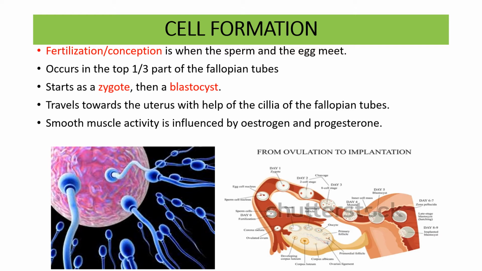Fertilization or conception is when the sperm and the egg meet. This occurs in the top one-third part of the fallopian tube. Fusion leads to formation of a zygote and then a blastocyst is formed. The blastocyst travels toward the uterus with the help of the cilia of the fallopian tubes. Smooth muscle activity is influenced by both estrogen and progesterone. How do these two hormones influence? Estrogens increase the activity of the smooth muscles while progesterone decreases it.